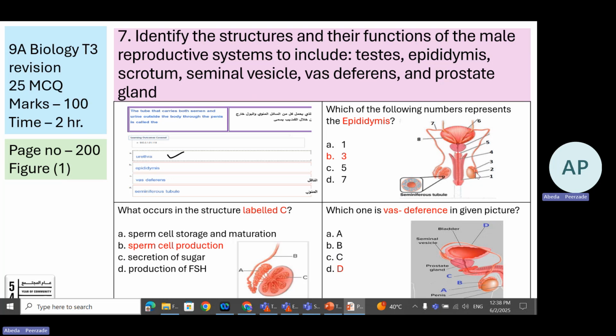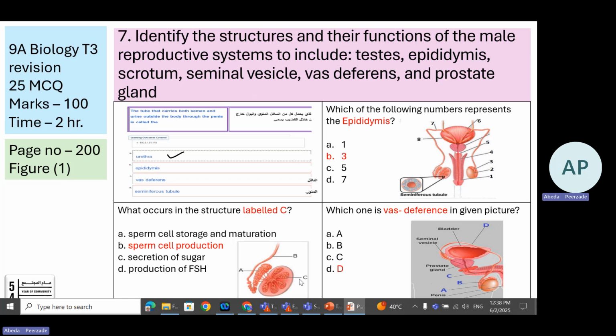Number 1 is the penis. Number 2 is the testis. Number 3 is the epididymis. So you have to be careful where the labels are very near to each other. Vas deferens is D. You can see this is the testes, epididymis, and this is the vas deferens.